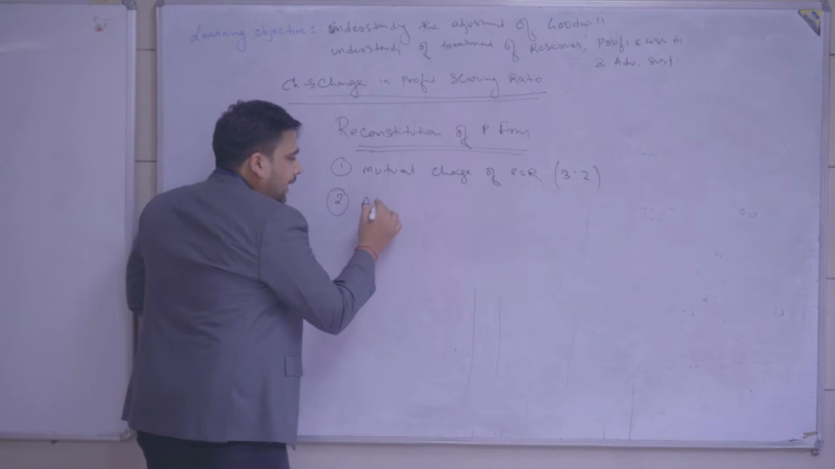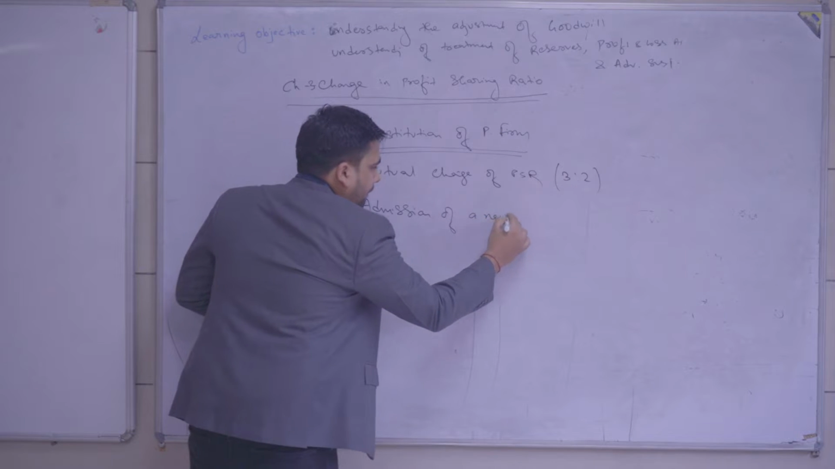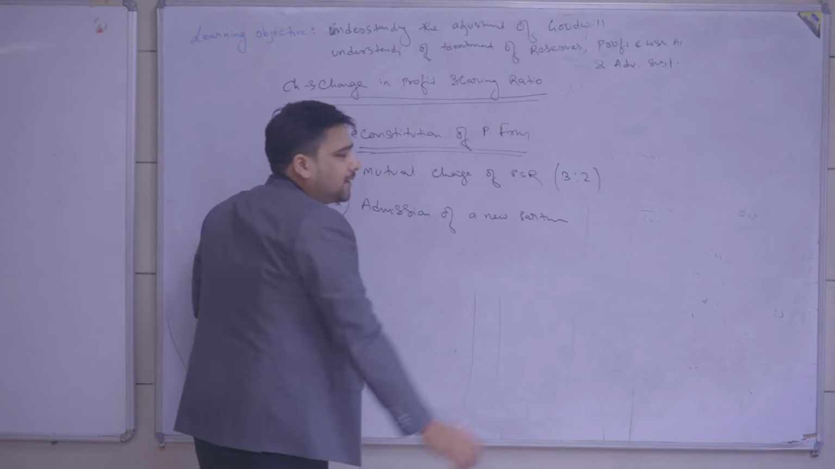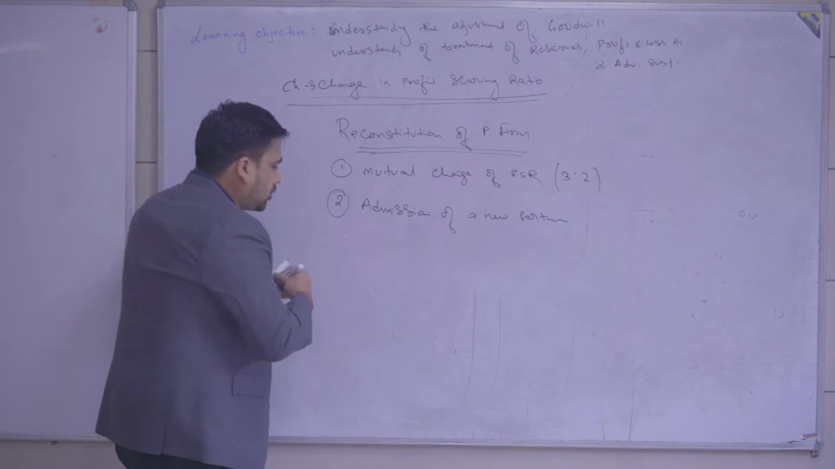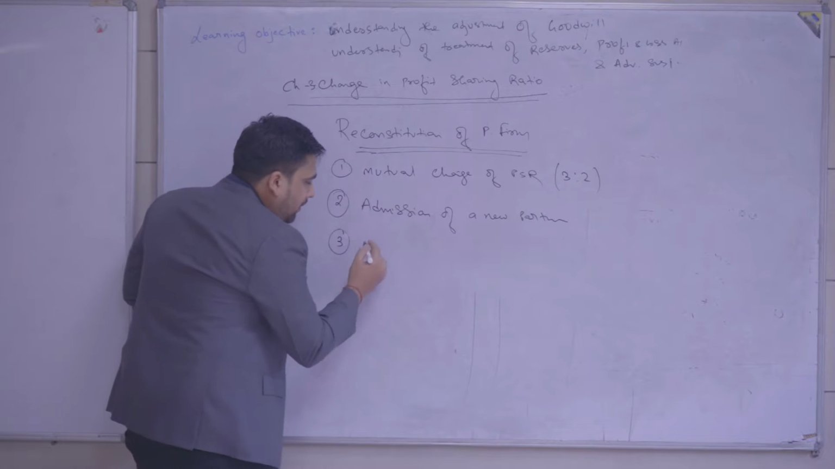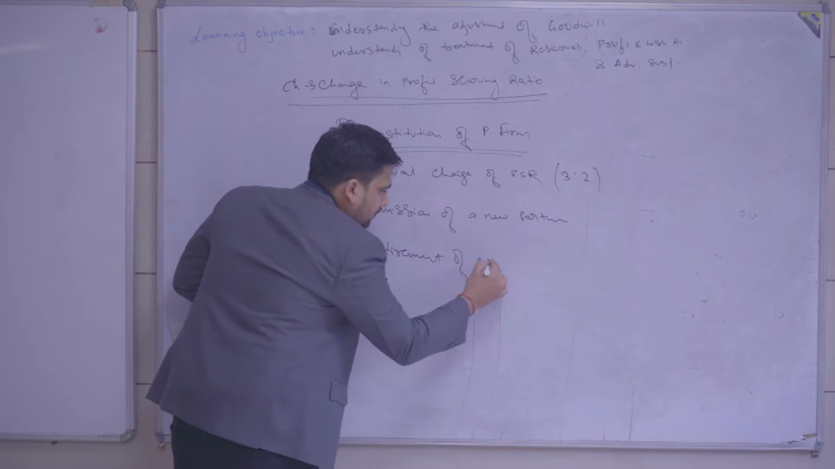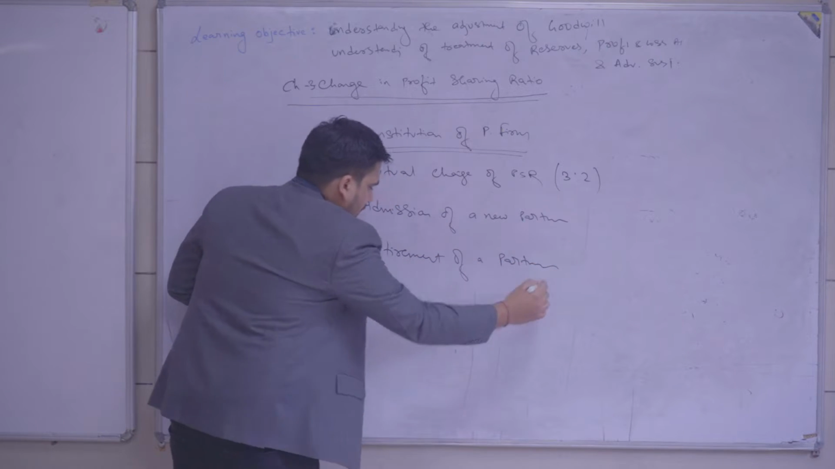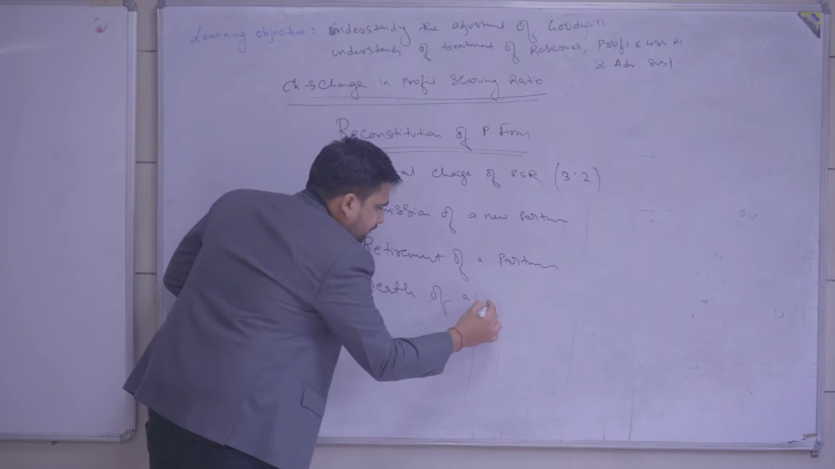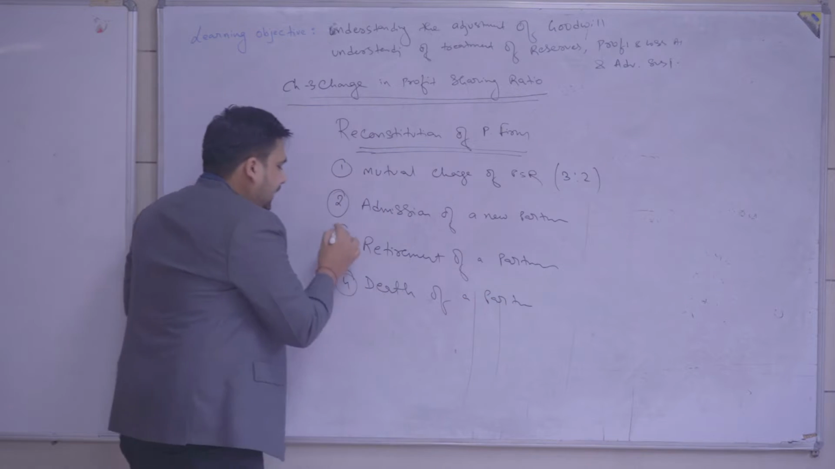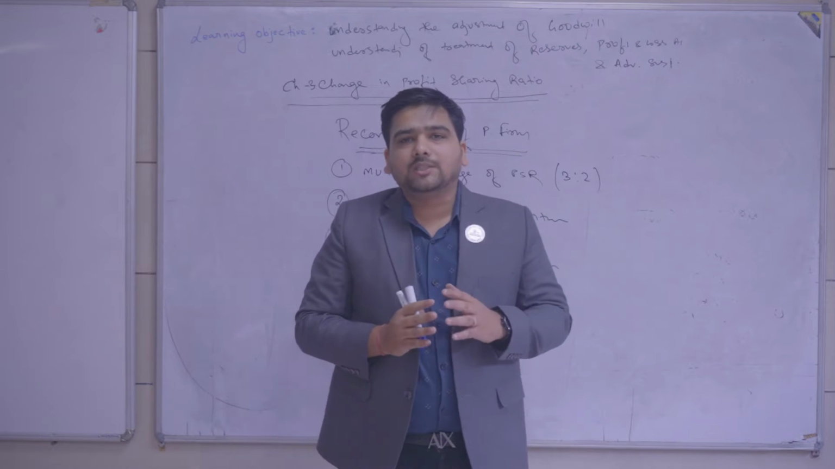Number two, it can be due to admission of a new partner. Say a new partner is admitted, so surely the partners' profit sharing ratio will change. Number three, it can be retirement of a partner. Number four, it can be due to death of a partner. But in cases 3 and 4, we have to make sure that the partnership firm still exists.